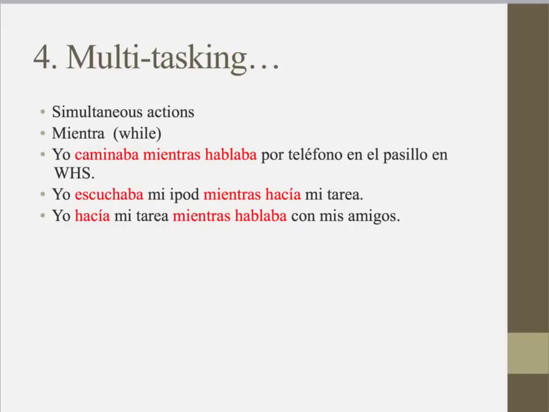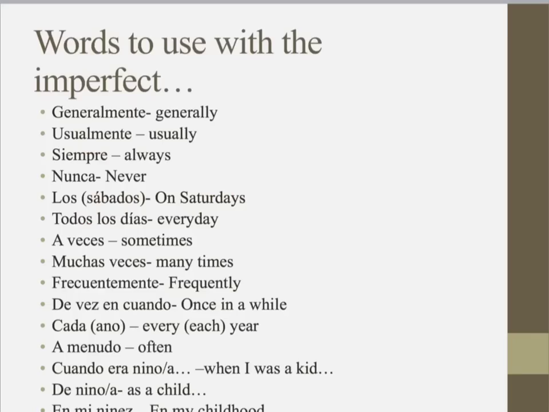We use the imperfect tense for multitasking, two actions happening at the same time. Caminaba mientras hablaba. Escuchaba mientras hacía mi tarea. Hacía mi tarea mientras hablaba. Two things that are happening at exactly the same time. Nothing is being interrupted, they're both ongoing.